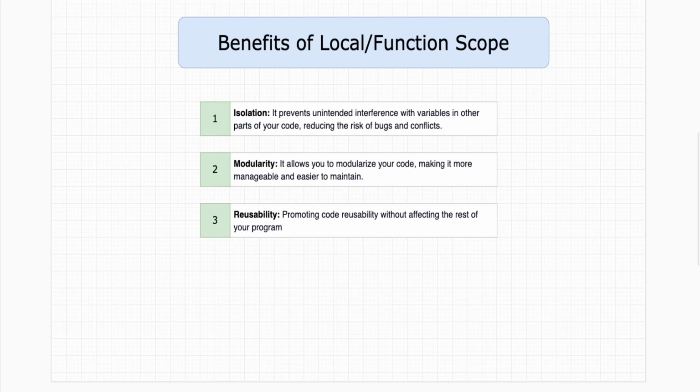So when we organize our code in a function, we end up writing more isolated code, which helps us in reducing the risk of bugs and conflicts. As the code is more isolated, no other code from the program can modify or change the behavior of that code. The second benefit is modularity.